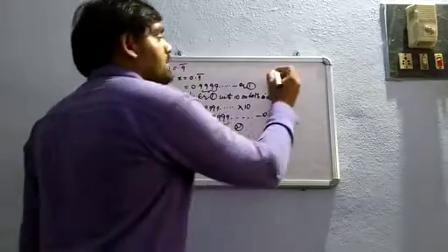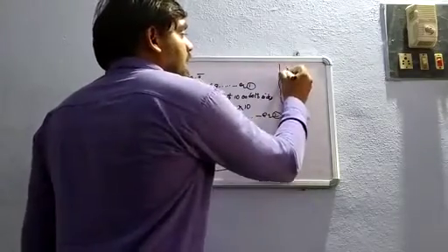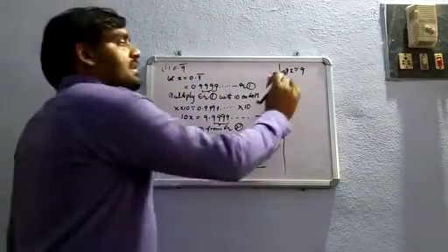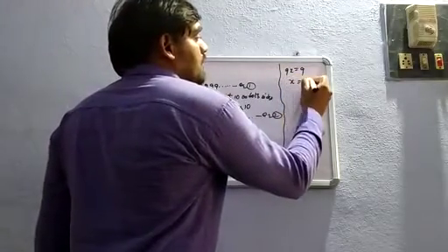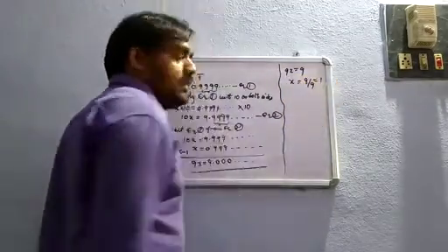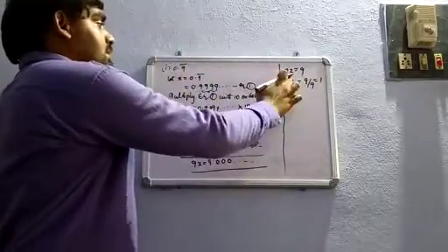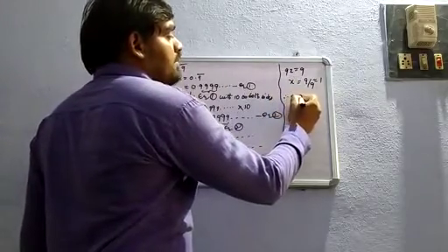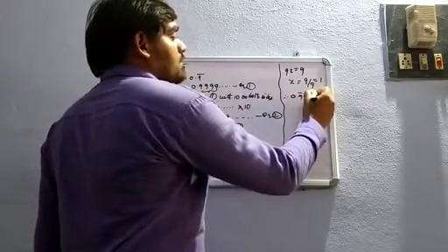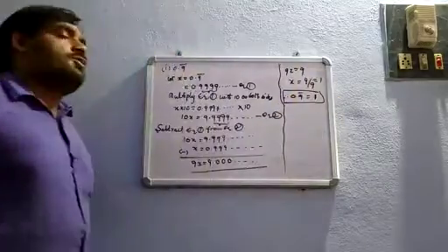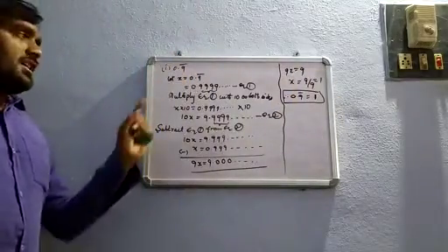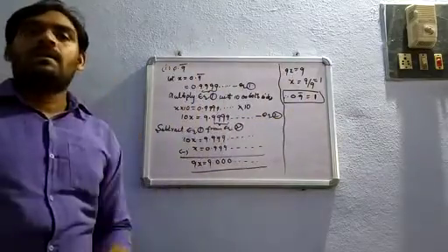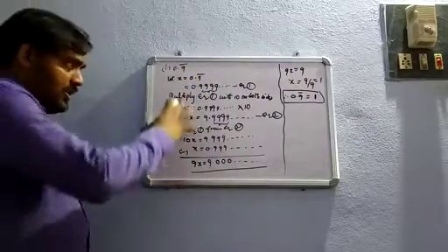What will you get? You will get 9x. 9x is equal to 9.00 means 9 only. So 9x is equal to 9. Therefore x is equal to 9 by 9. So what you will get? You will get 1. What did you assume in the first? x is nothing but 0.9 bar. Therefore 0.9 bar is equal to 1 is the value. See here, when you convert 0.9 bar in rational form, you will get 0.9 bar is equal to 1. So 1 we can write as 1 by 1 only. Isn't it? Like this we need to do.